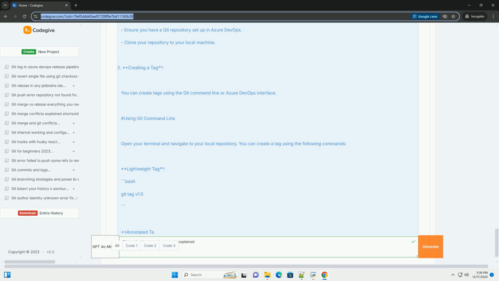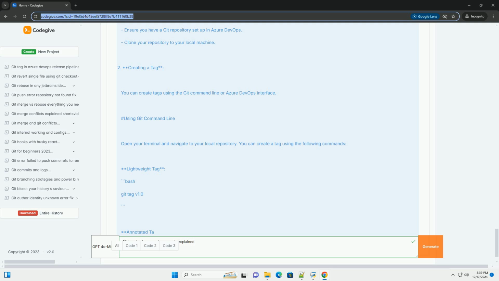3. Listing tags. You can view your tags using bash git tag. To see more details about a specific tag, you can use bash git show v1.0. 4. Pushing tags to Azure DevOps. By default, tags are not pushed to the remote repository when you push your commits. To push your tags to Azure DevOps, use bash git push origin v1.0. To push all tags at once, you can use bash git push --tags.